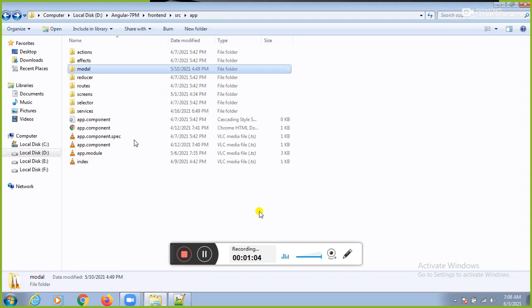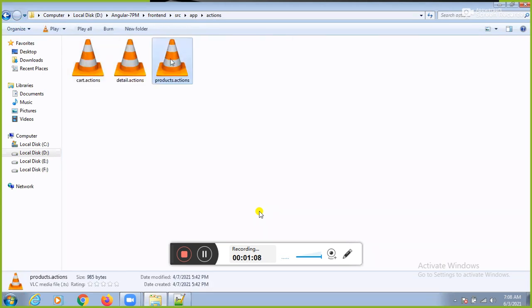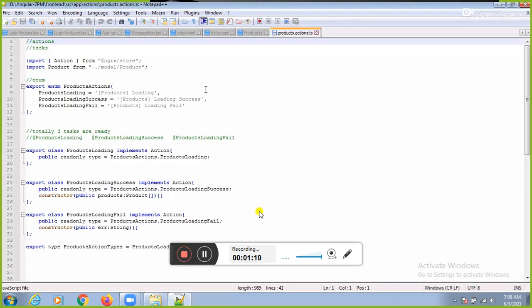Chaitanya, can you please explain NGRX architecture? Please tell me. You need to tell NGRX architecture. First start with the component. Component is there, na? Yes, sir. First start with the component.